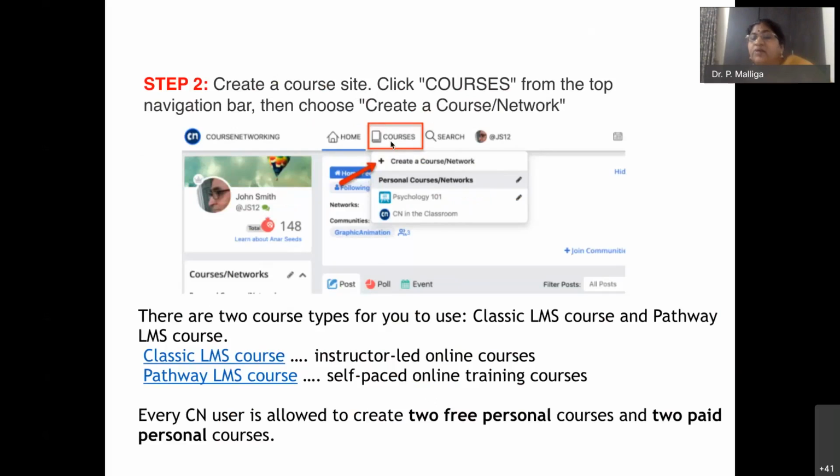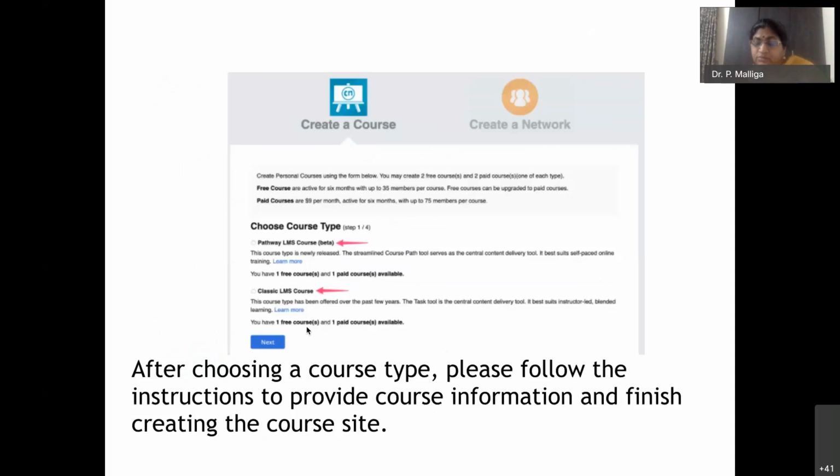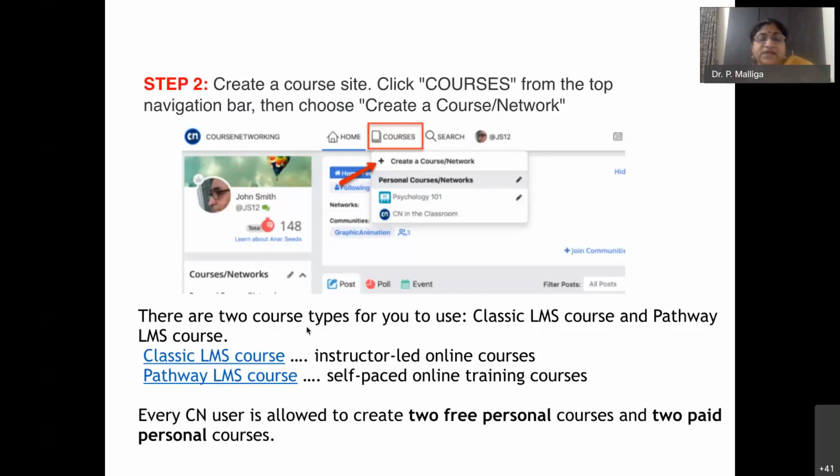Here you have to note that there are two types of courses you can create: the classic LMS course and the pathway LMS course. The classic LMS course is our usual way of doing an instructor-led course, or a scheduled course. It has a start date and end date, and maybe it will be a 5 weeks course or 6 weeks course, whatever it is. It is an instructor-led online course.